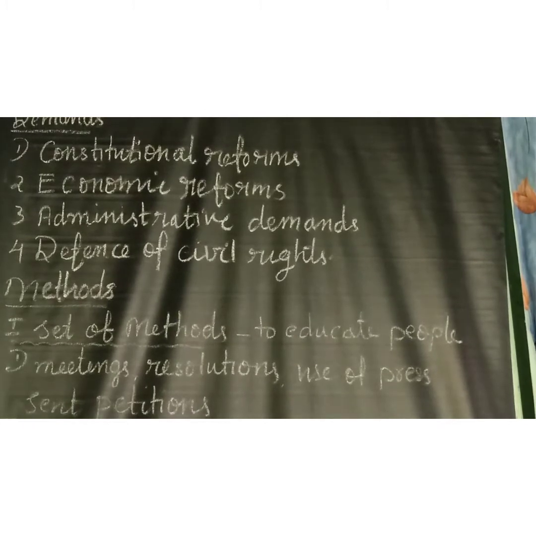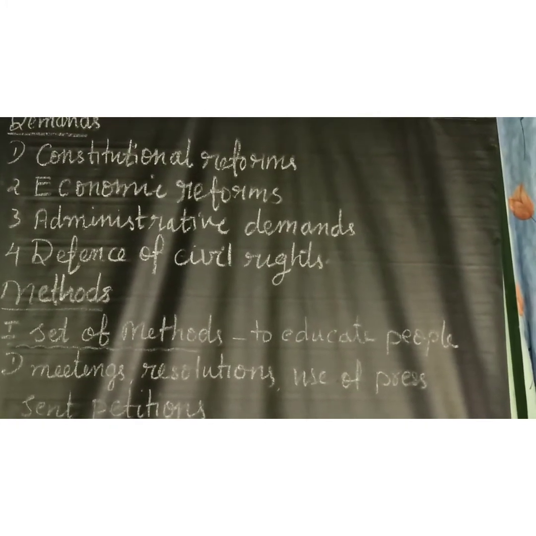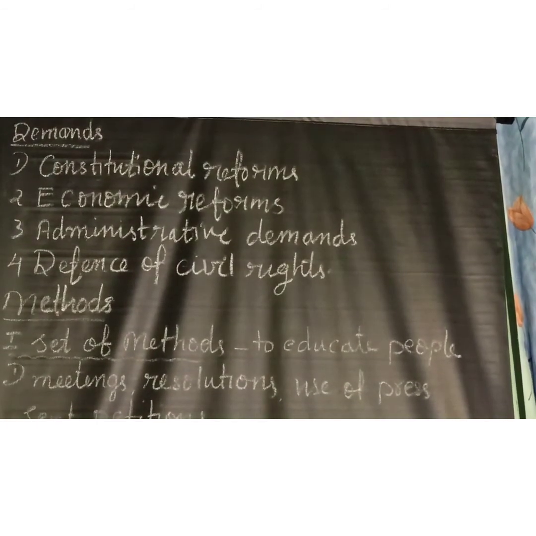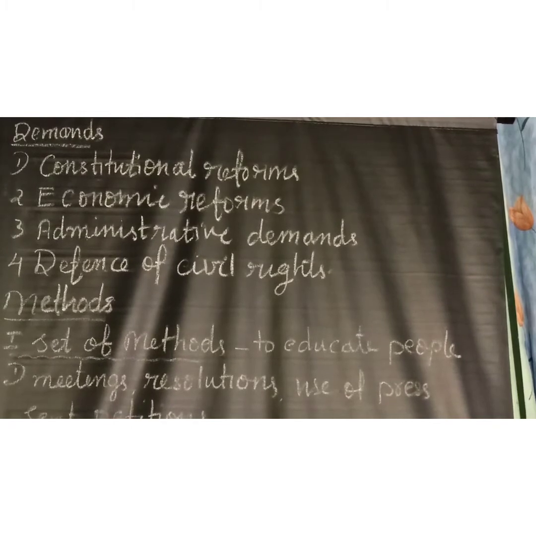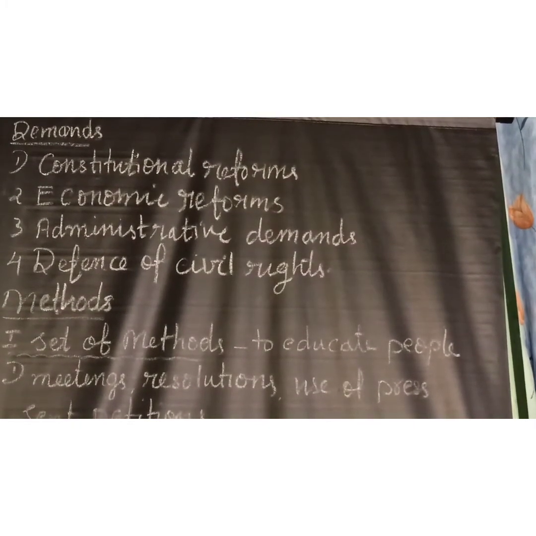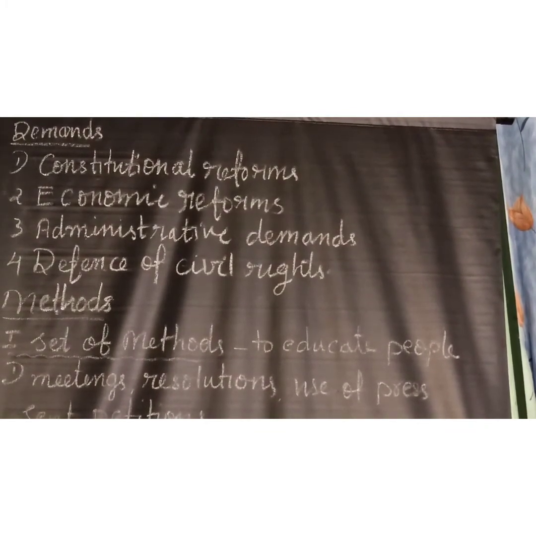Then development of banking, irrigation, health and medicinal facilities. Industrial growth also they demanded, through trade protection and abolition of the salt tax and sugar duties. These are the economic demands they put forward.